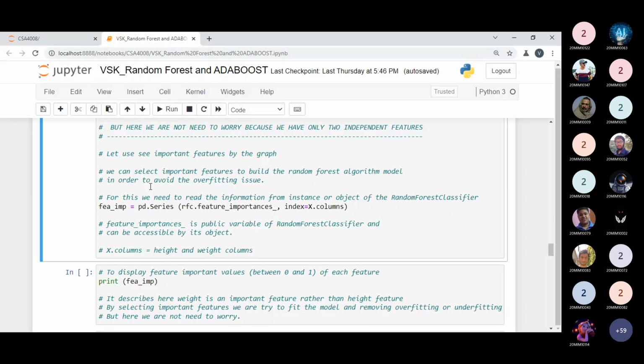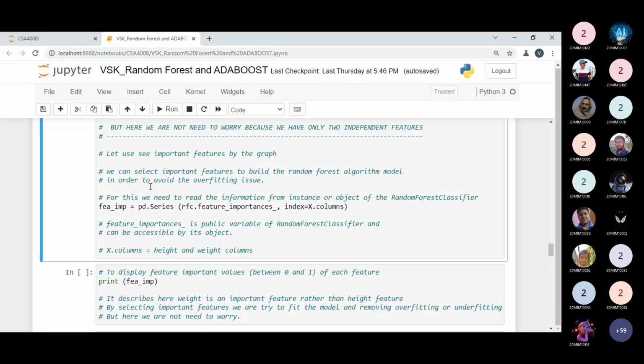Here we use the Series method, in which I pass the features. feature_importances_ is the name of the variable used by the random forest classifier. RFC is the name of the object by which I'm using feature_importances_, a public variable of the random forest classifier. I need to pass index equal to X.columns. X is our independent variable we have chosen.